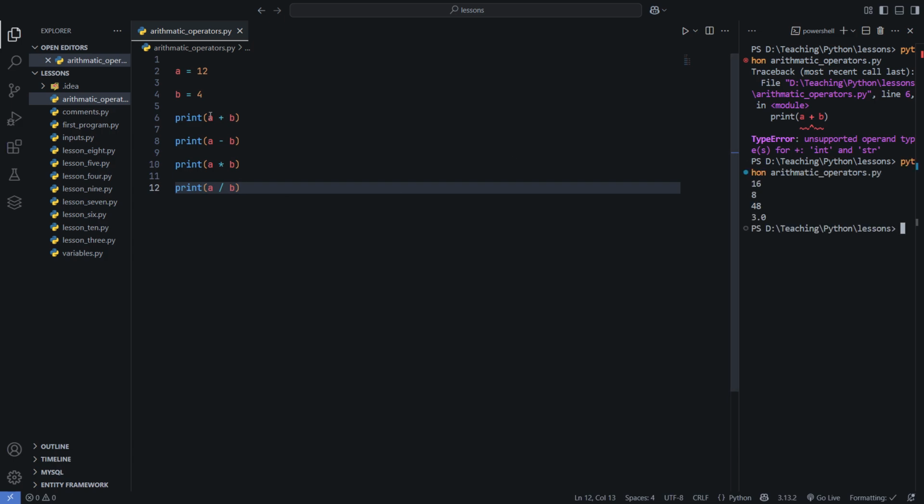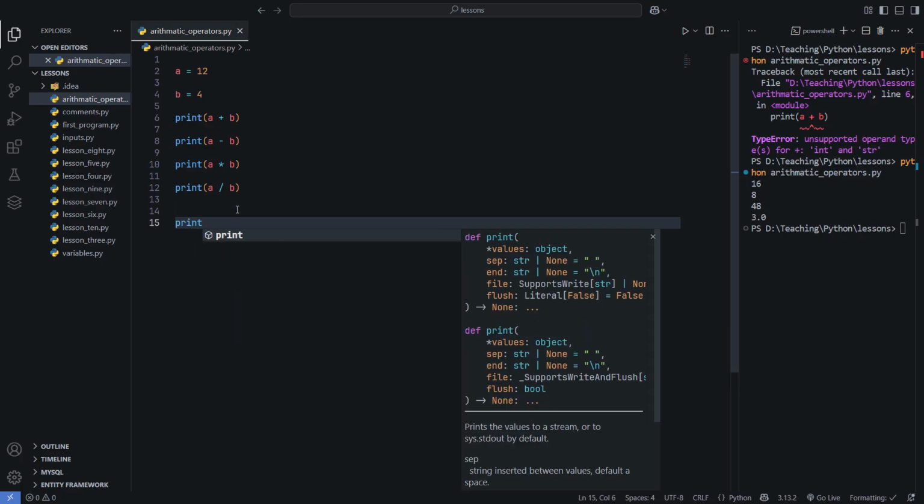So you can use values or variables which are numeric, holding numeric data, right? There are of course other arithmetic operators as well. Let's see them directly.